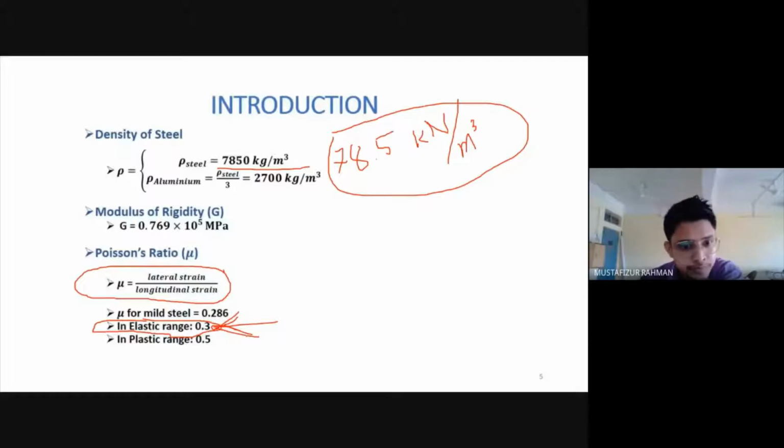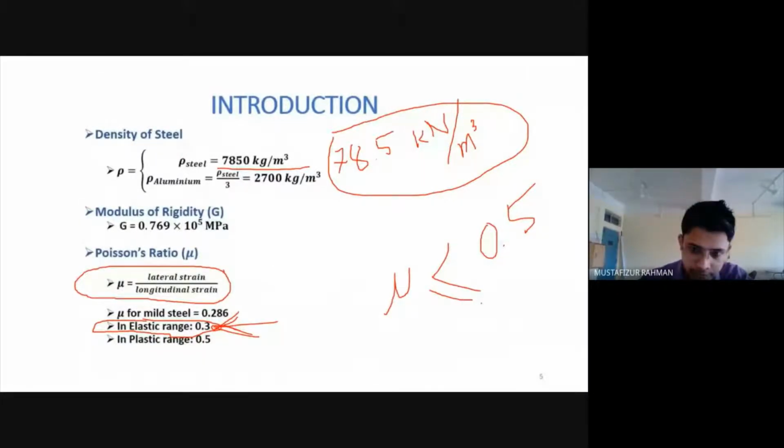When it goes into the plastic range, there is more deformation, and then the lateral strain increases. It becomes 0.5. And one more thing here, it is often asked what the maximum and minimum values of Poisson's ratio are. The maximum value of Poisson's ratio is 0.5. Poisson's ratio is less than or equal to 0.5.